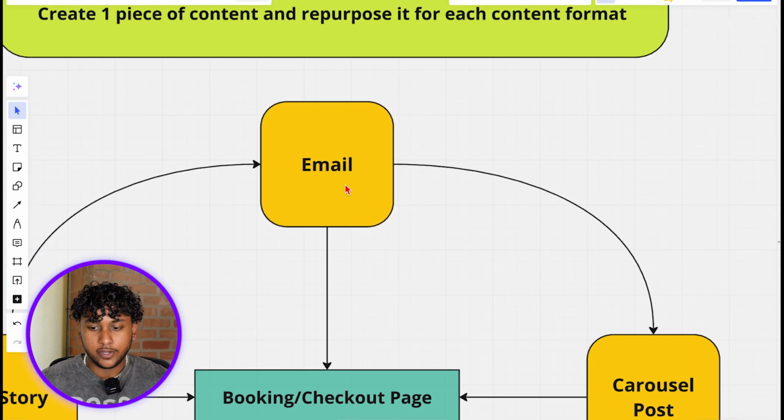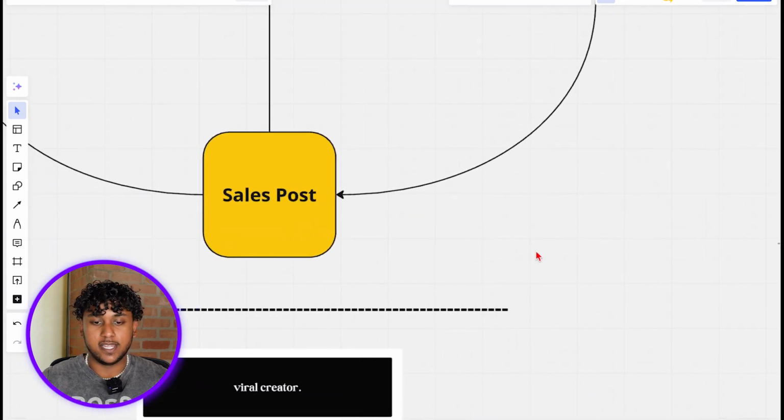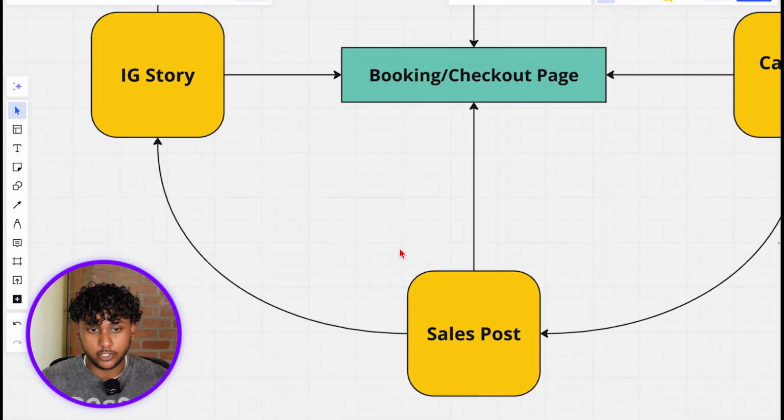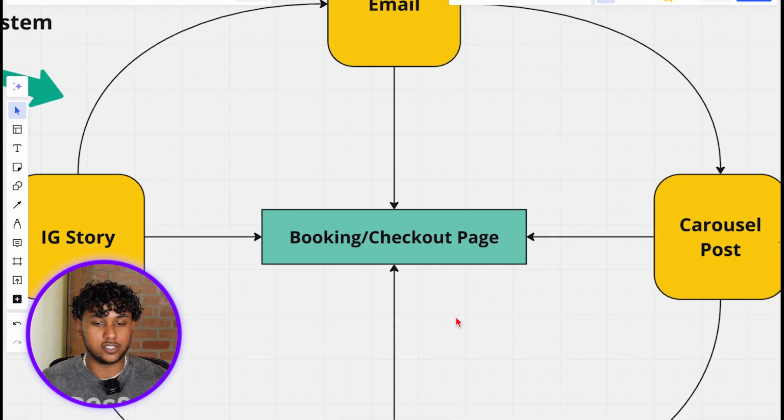From the email, you're gonna repurpose that into a carousel post. From the carousel post, you're gonna repurpose that into a sales post. From the sales post, you're gonna repurpose that into an Instagram story, right? And all this is gonna redirect back to the booking/checkout page.